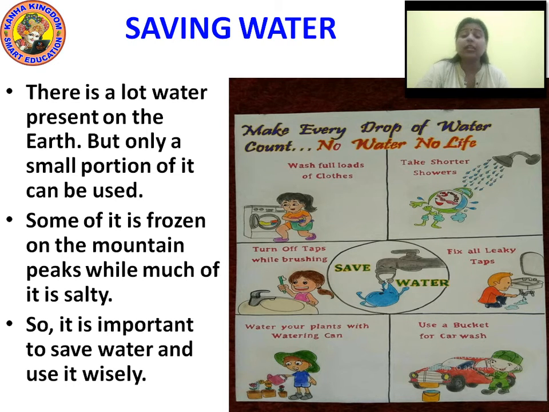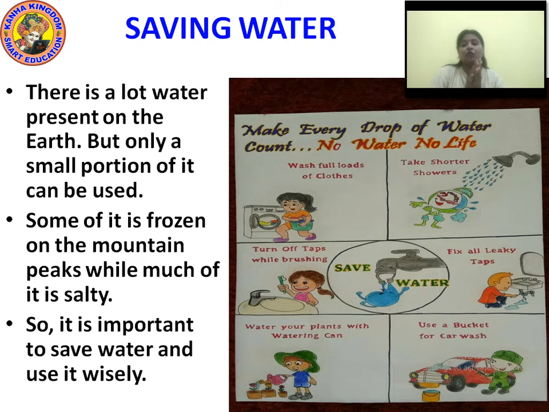Now let's start with how we can save water. There is a lot of water present on the earth, but only a small portion of the water can be used. Some of it is frozen on mountains. On the mountain you have seen the ice and snow over there, so it has been frozen. Some of it is very salty, which is also not good in taste at all. So it is very important to save water and use it wisely. Now see what we can actually do to save water.